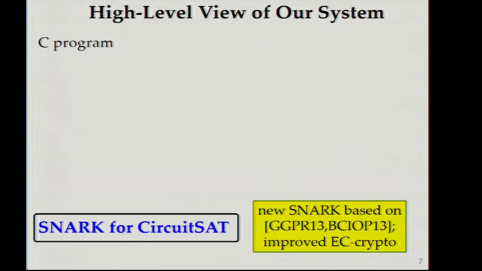Before going into details, I want to give you a high-level overview of the main components of our system. What we want is SNARKs for C programs, but the best-known SNARKs in theory are all for languages like CircuitSAT. So the first thing we do is build a new SNARK for circuit satisfiability. Then we need to bridge the gap between C programs and circuits, and we do it in two steps.